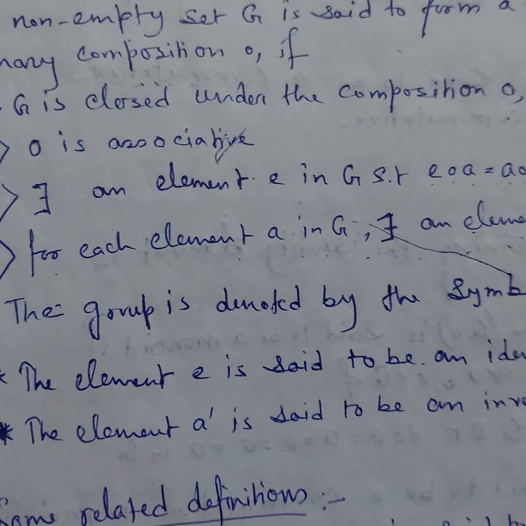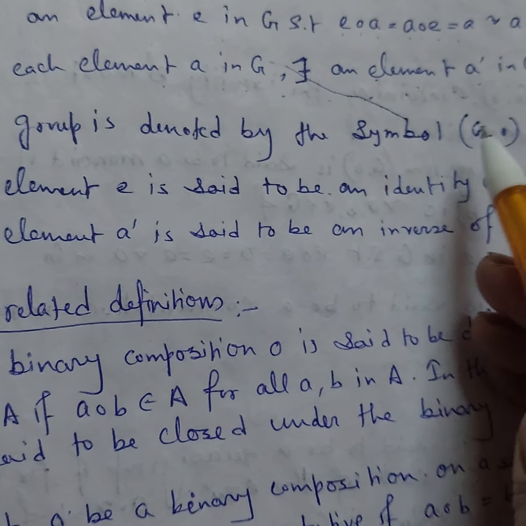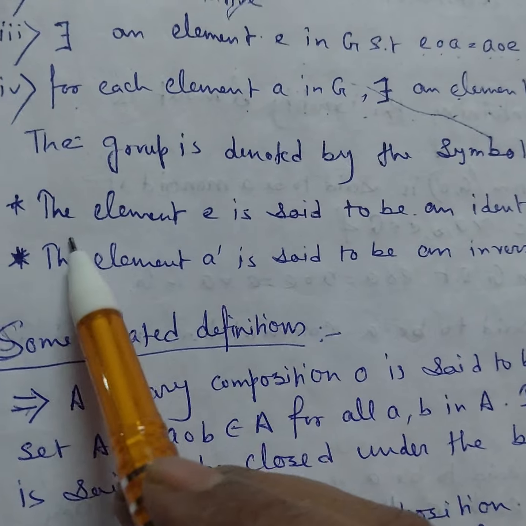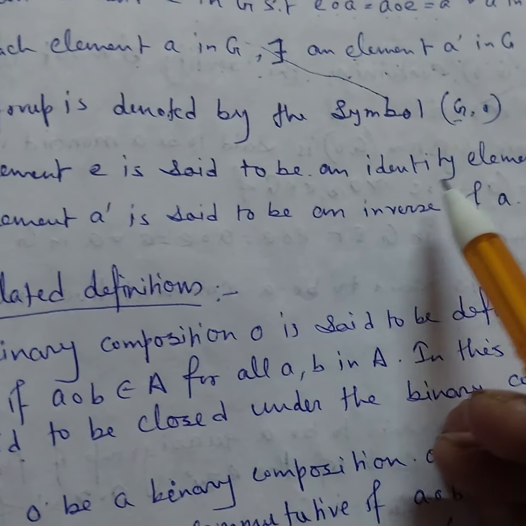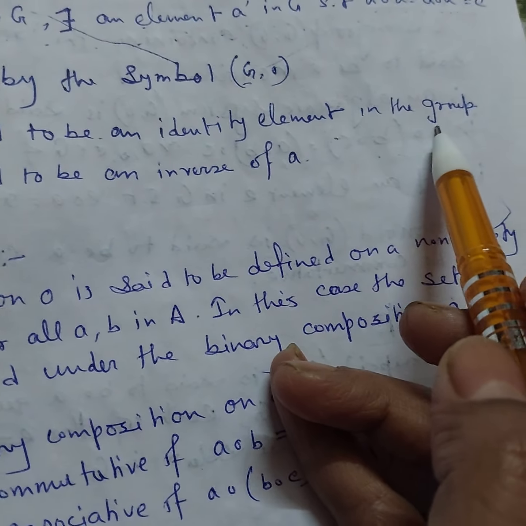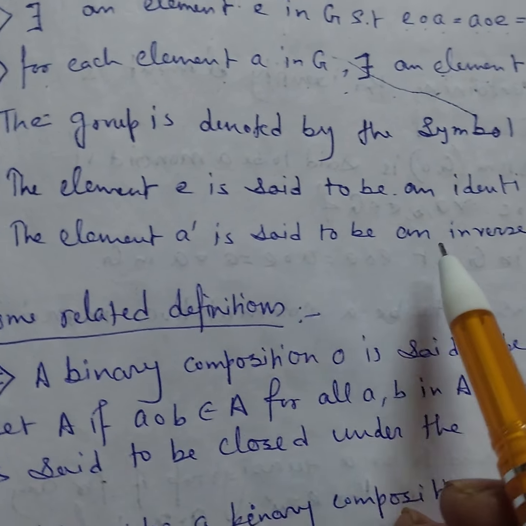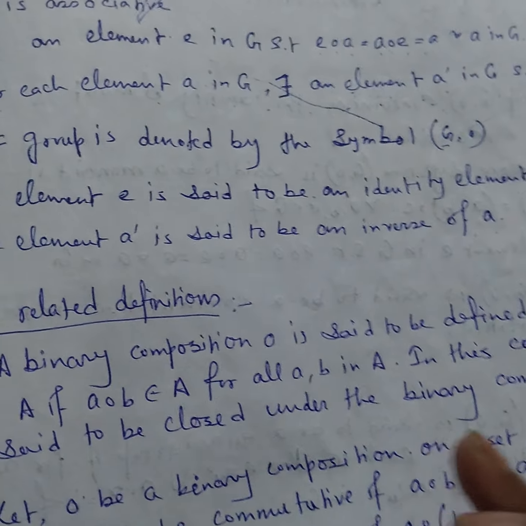And the group is denoted by the symbol (G, ∘). The element e is said to be an identity element in the group and the element a' is said to be an inverse of a.